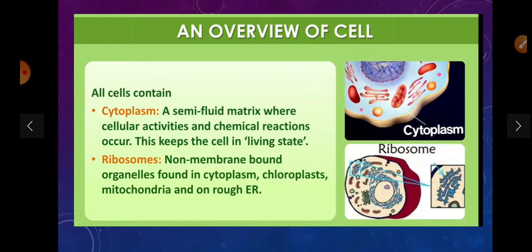An overview of cell. All cells contain cytoplasm. What is cytoplasm? A semi-fluid matrix where cellular activity and chemical reactions occur. This keeps the cell in the living state. Ribosome is a non-membrane bound organelle found in cytoplasm, chloroplast, mitochondria, and on the rough endoplasmic reticulum.